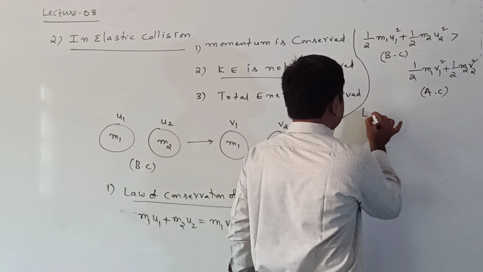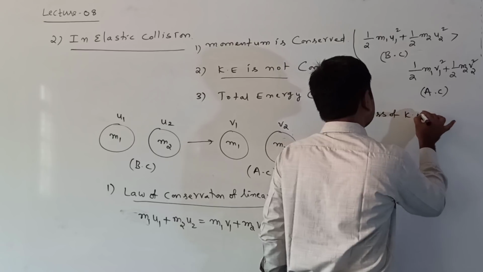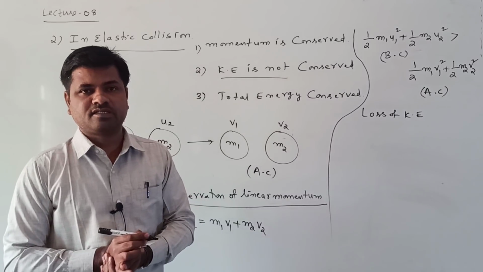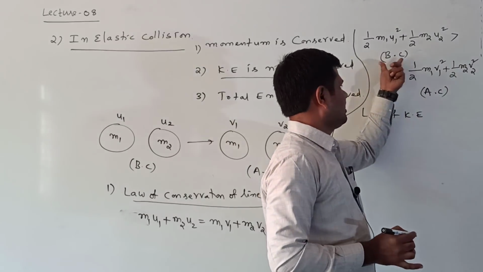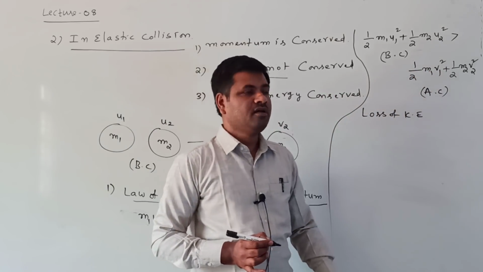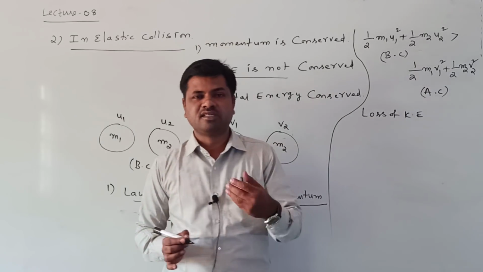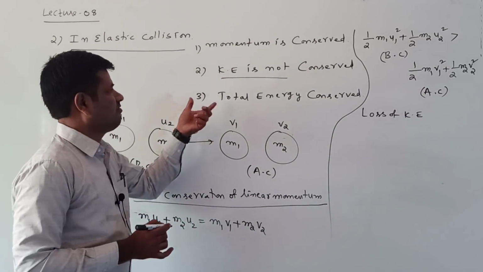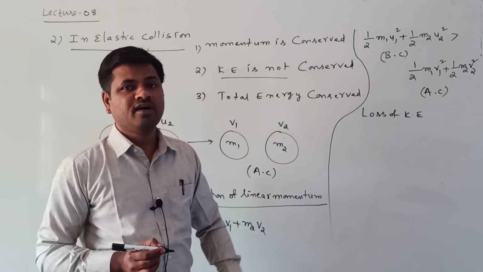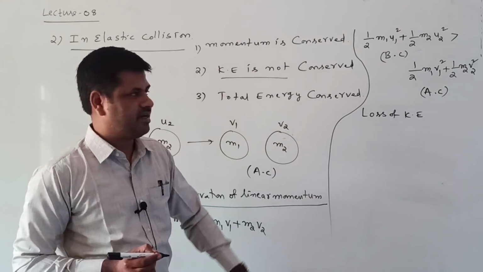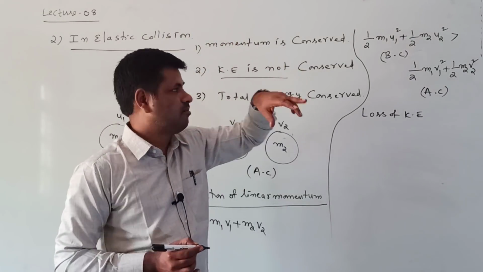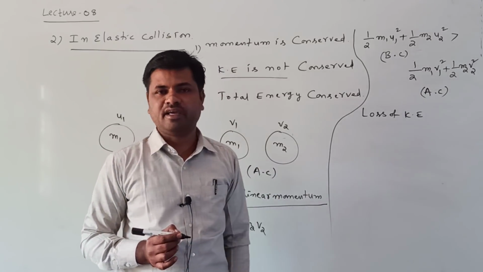What takes place here? Loss of kinetic energy takes place in this collision, because the total kinetic energy before collision is more than the total kinetic energy after collision. So that's the reason it cannot follow the law of conservation of kinetic energy. It can follow the law of conservation of momentum and the law of conservation of total energy, but it cannot follow the law of conservation of kinetic energy.